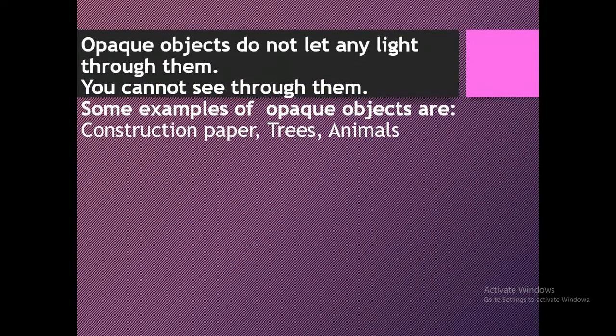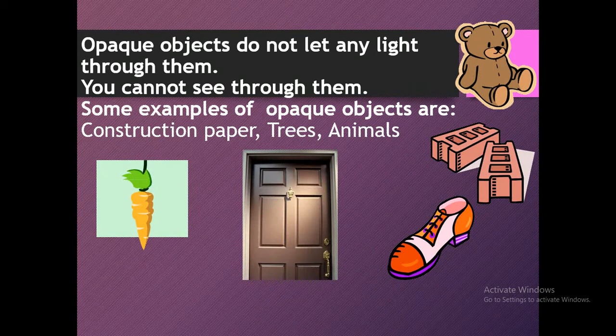Okay? Now, opaque objects do not let any light through them. You cannot see through them. Some examples of opaque objects are construction paper, trees, animals, doors, walls, bricks, shoes, a teddy bear, and fruits and vegetables.